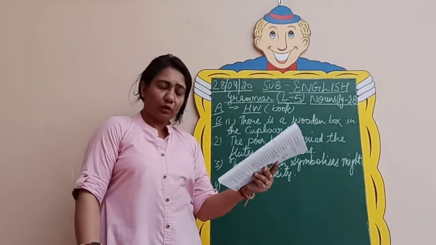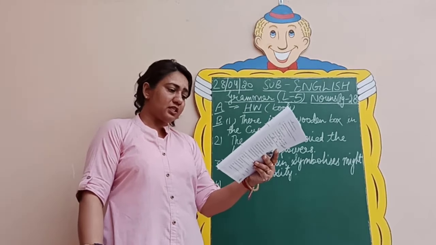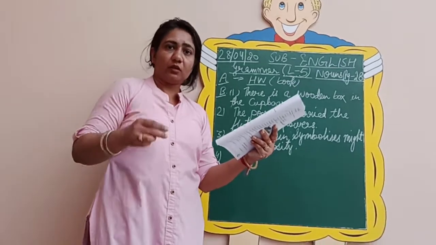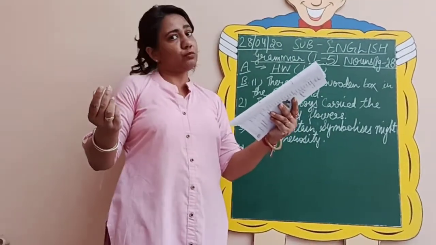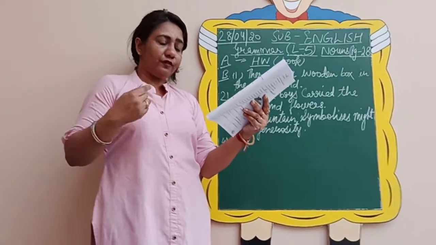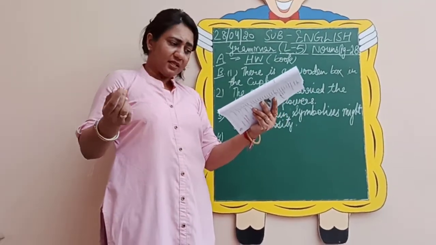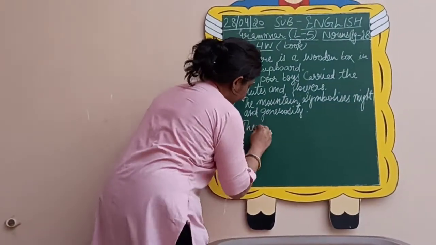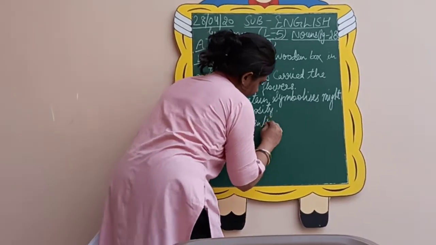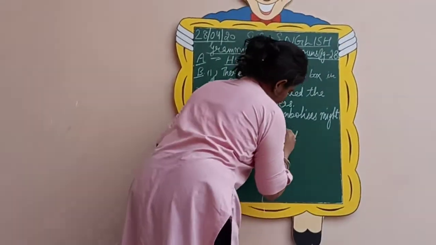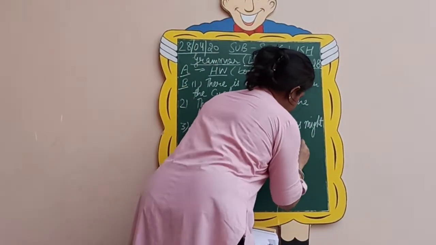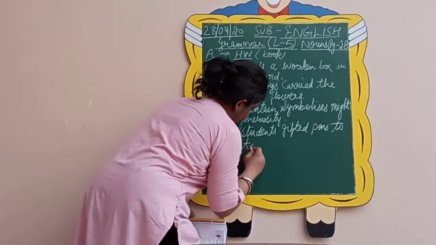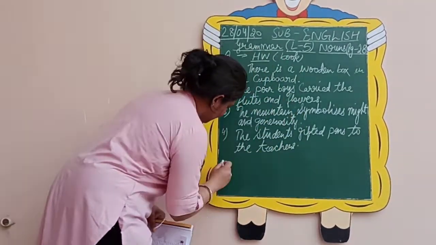Now coming to the fourth one, the student gifted a pen to the teacher. Now see, student, pen, teacher. What are these? Singular nouns. Change it into plural. So the students gifted, a pen changes into pens, to the teacher changes to teachers. So it will be the students gifted pens to the teachers. This way you will change it.